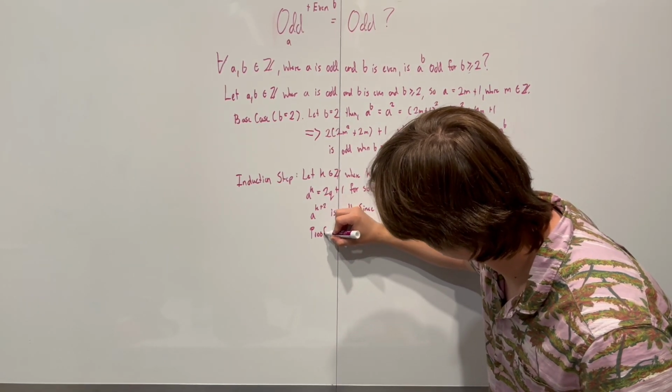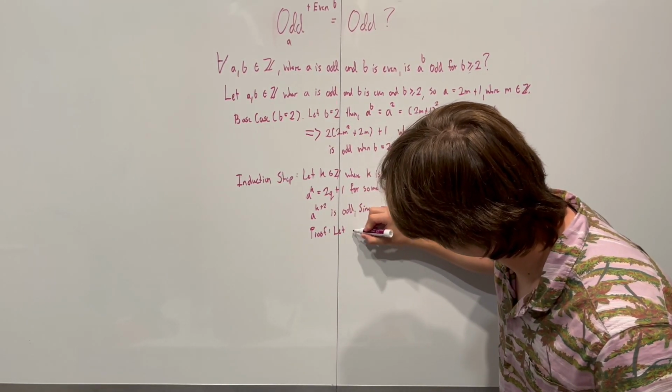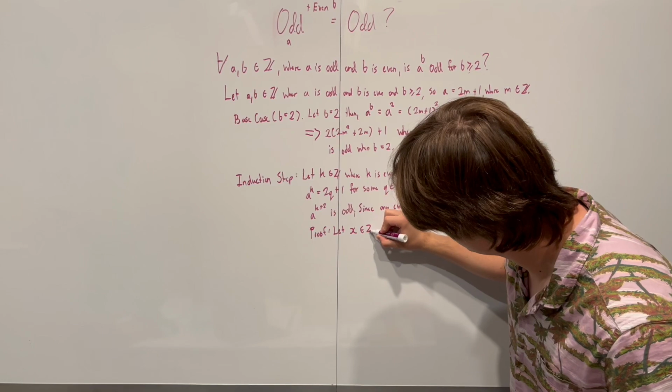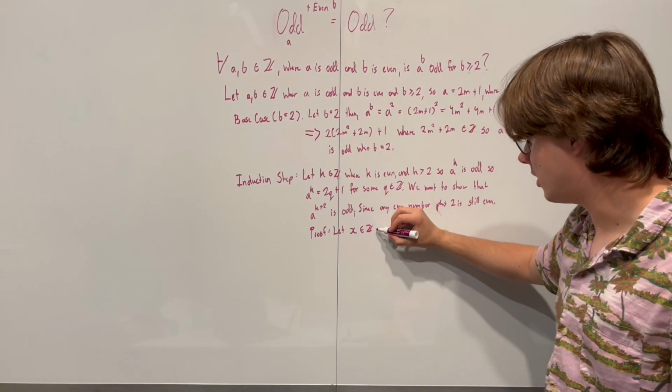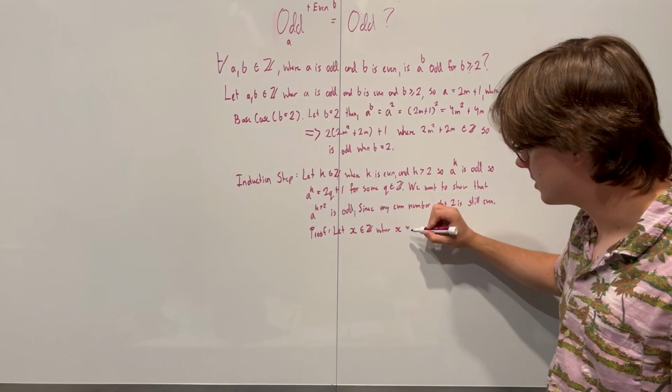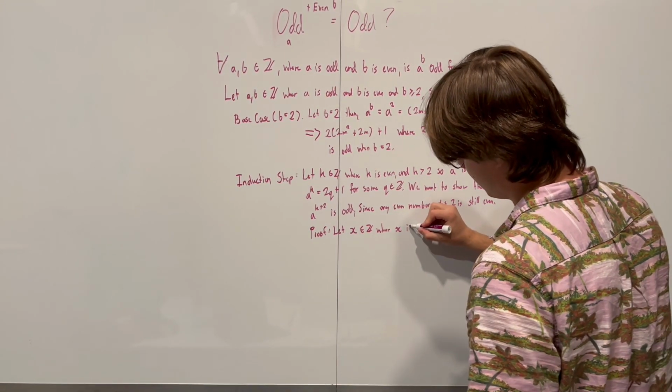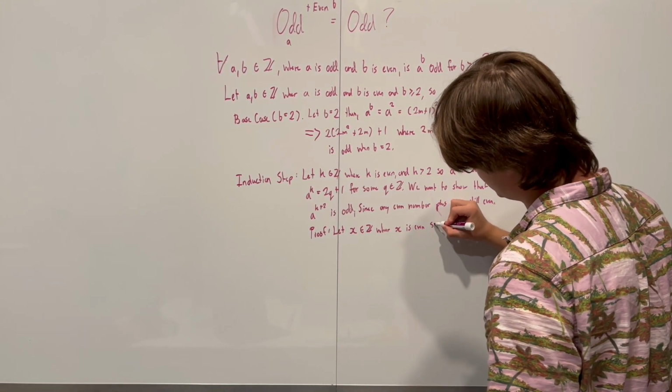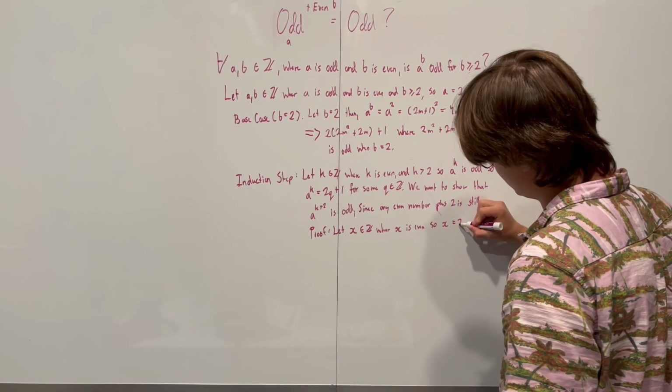I'm going to say proof: let some random integer x be an integer, where x is even, so x is equal to 2y.